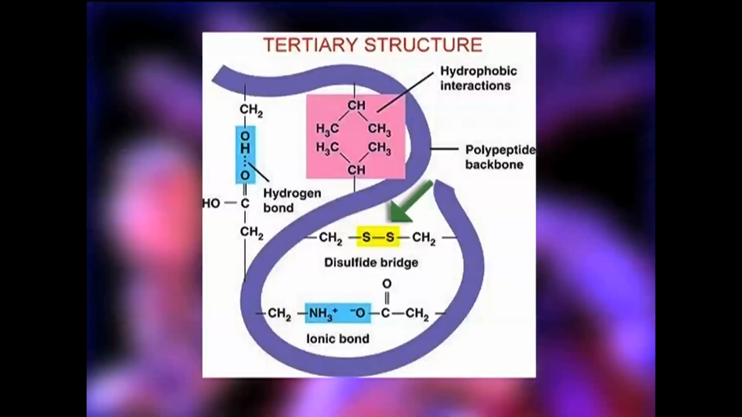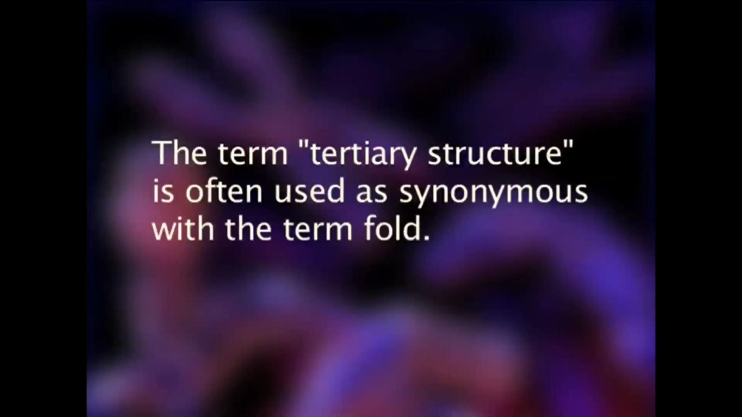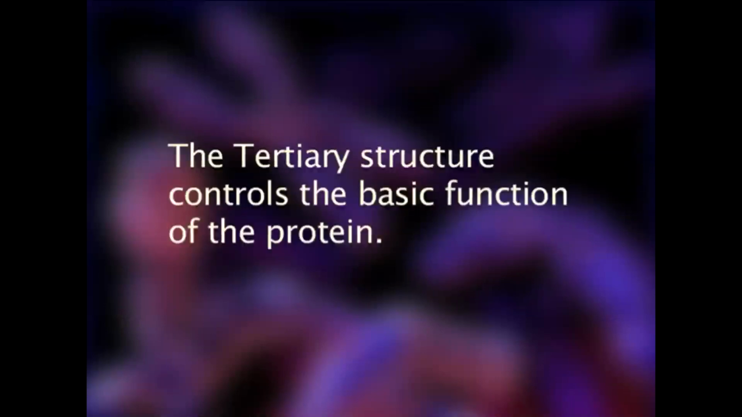Cysteine residues are involved here to form the disulfide bonds, and the cysteine-cysteine SS linkages give rise to a disulfide linkage, and they are important for maintaining the tertiary structure. And again, even post-translational modification. The term tertiary is often used as synonymous with the term fold. The tertiary structure is what controls the basic function of the protein.